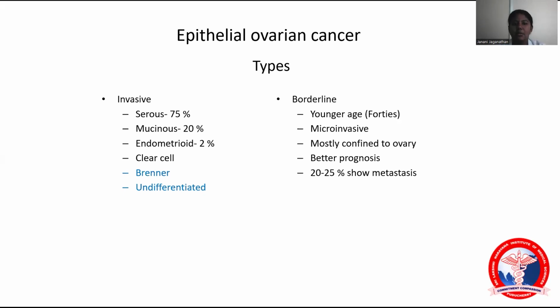Epithelial carcinoma types are invasive and borderline. Invasive includes serous, mucinous, endometrioid, clear cell, Brenner, and undifferentiated. Borderline tumor normally affects 40 to 45 years of age. It has a very good prognosis. The patient will be cured with surgical staging itself, and there is no chance of metastasis.